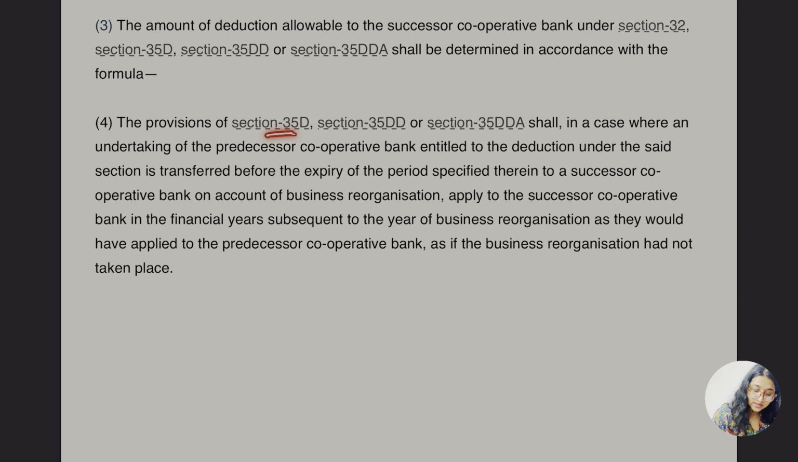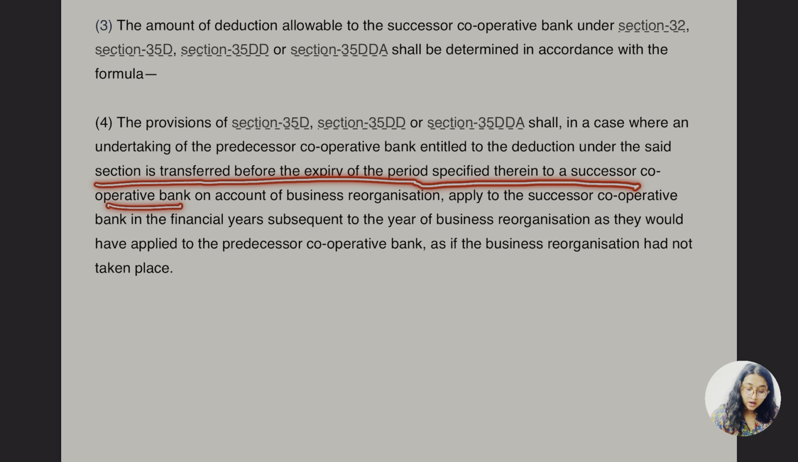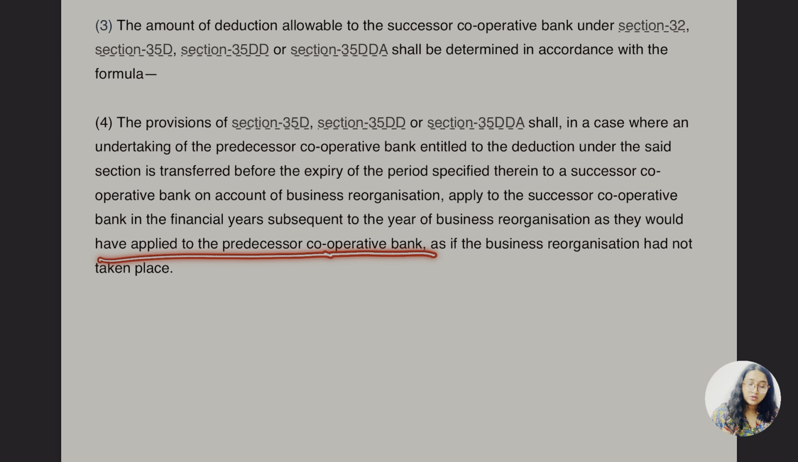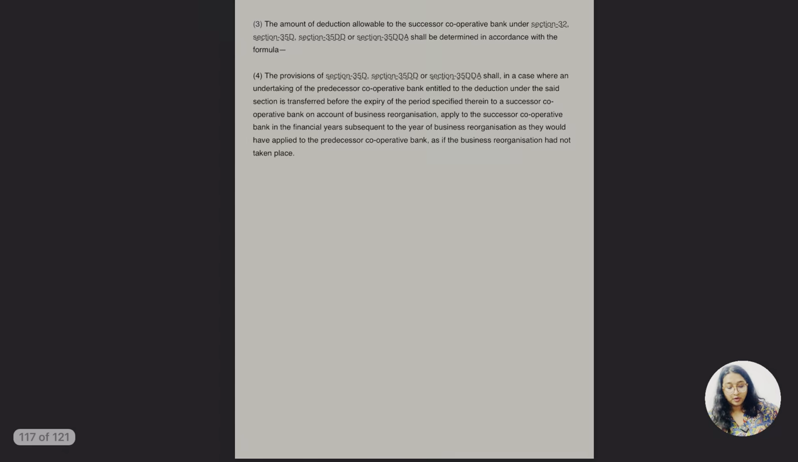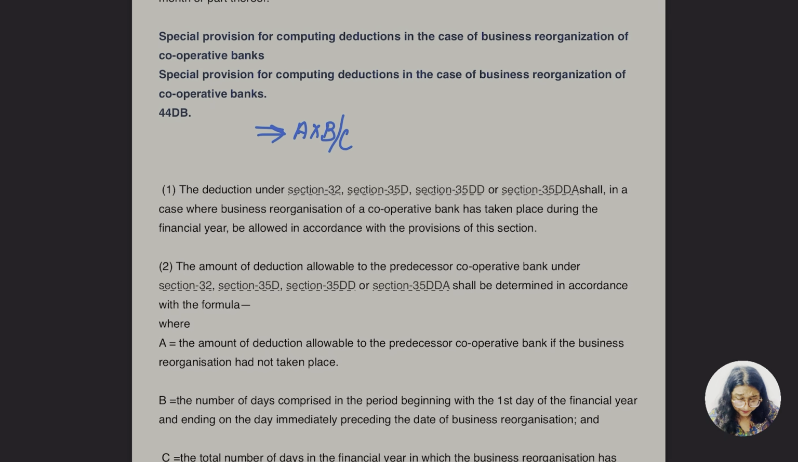Okay, so the provisions of section 35D, 35DD, 35DDA shall, in case where the undertaking of the predecessor cooperative bank entitled to deduction under the said sections is transferred before the expiry of the period specified therein to the successor cooperative bank on account of the business reorganization, apply to the successor cooperative bank in the financial years subsequent to the year of the business reorganization as they would have applied to the predecessor cooperative bank. Okay, that was a very long story, right?